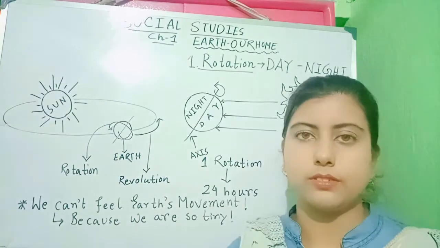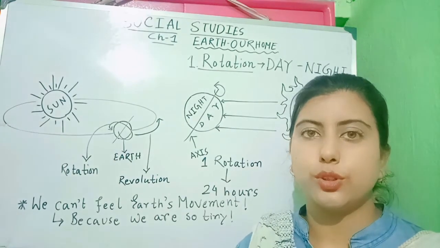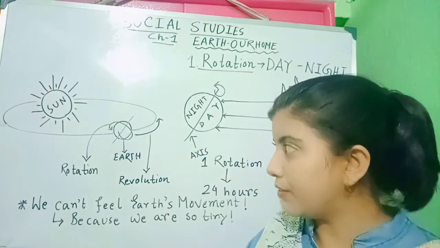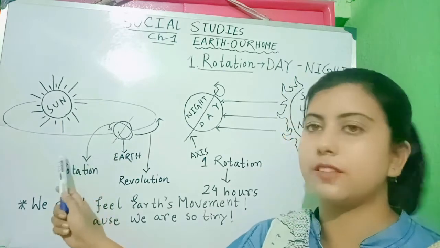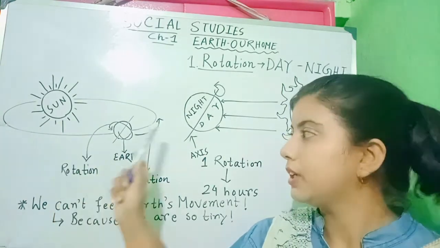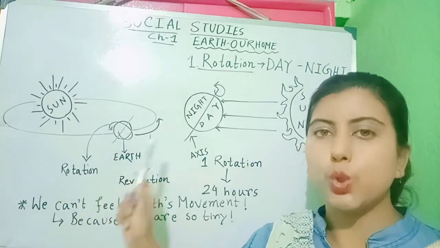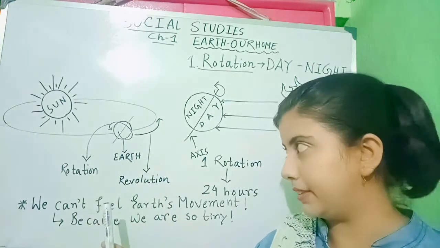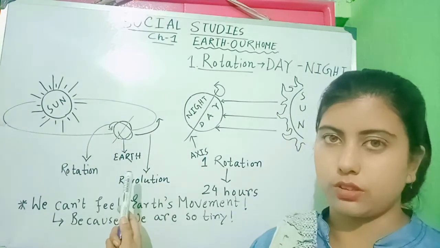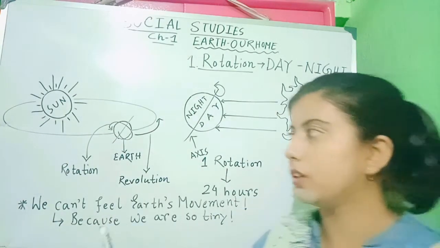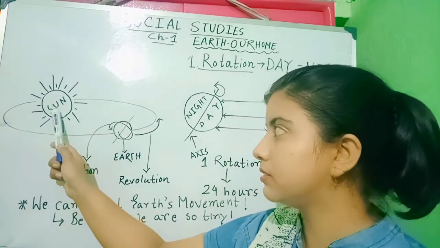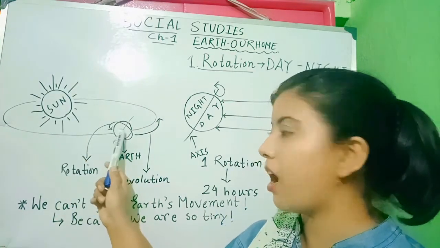Now children, I want you to look carefully at this part of the whiteboard. This part of the whiteboard is showing you the two different types of movement. This particular picture. What can we see here? We can see the sun and we can see the earth.